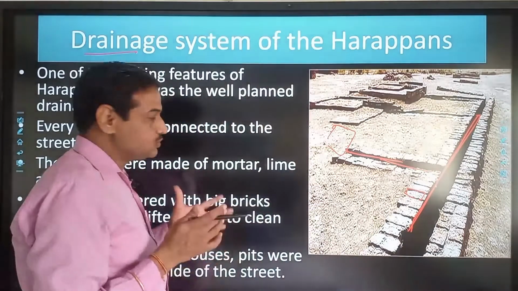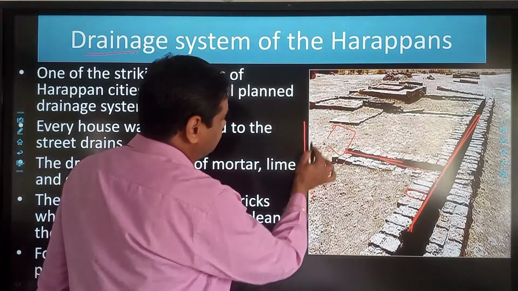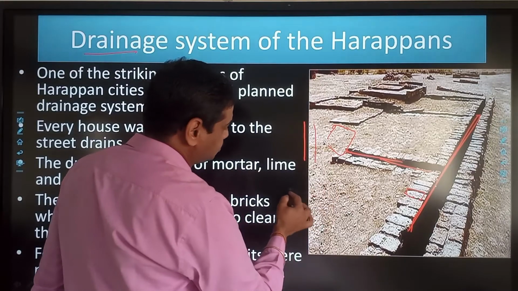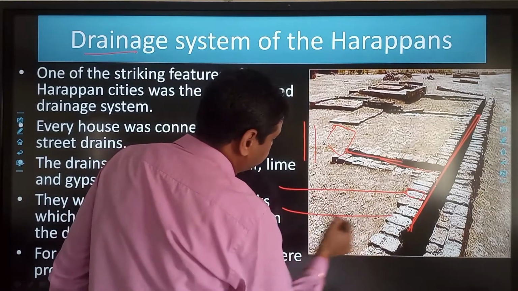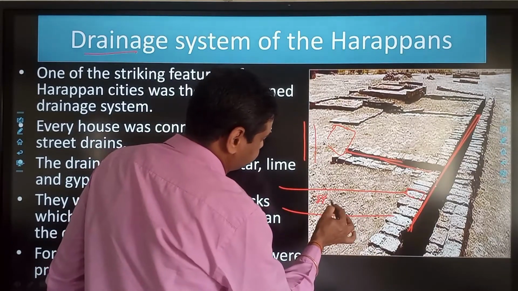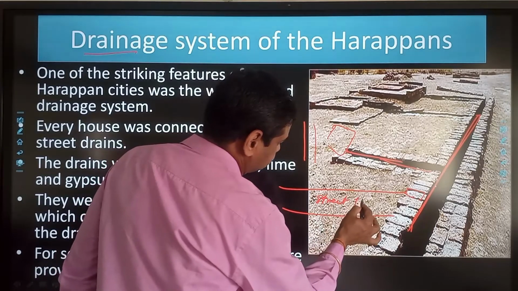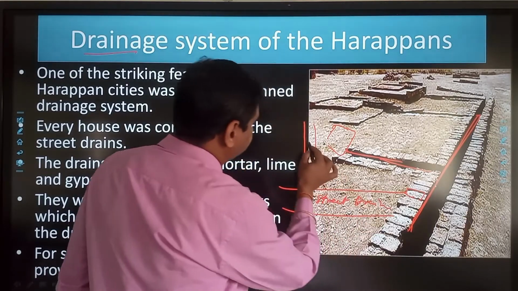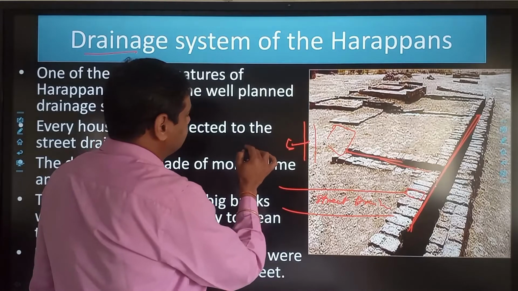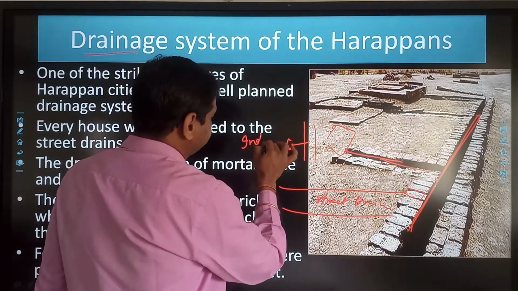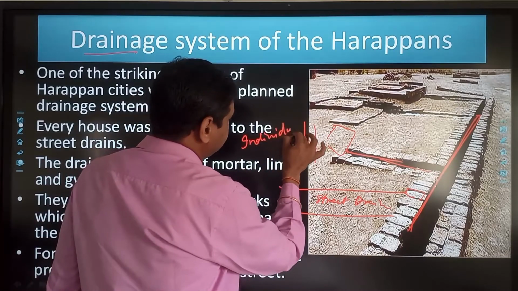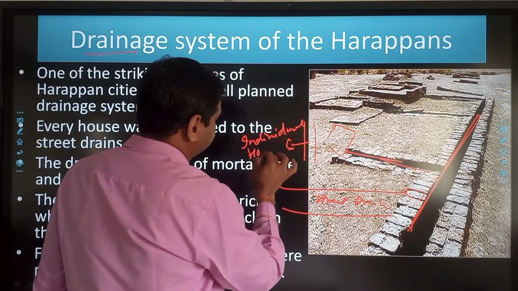So how the system used to work, like one drain which used to come from the individual house that used to join the main drain of the street, like this is the street drain, and this is the individual house drain. So it joins the main drain.